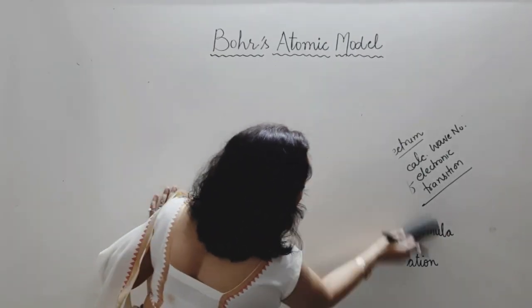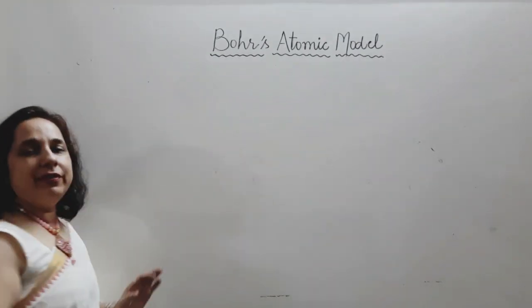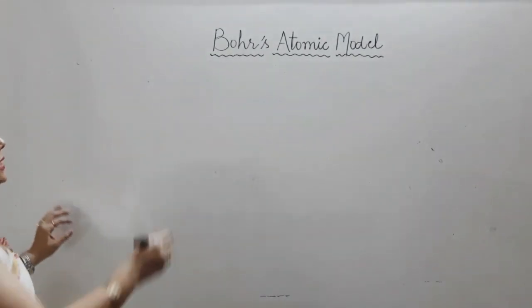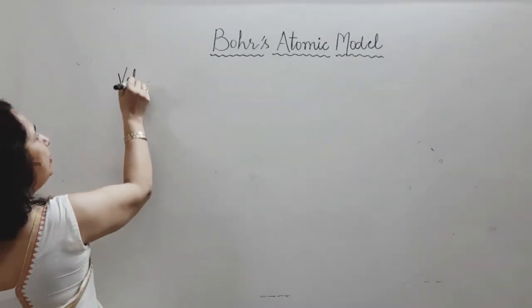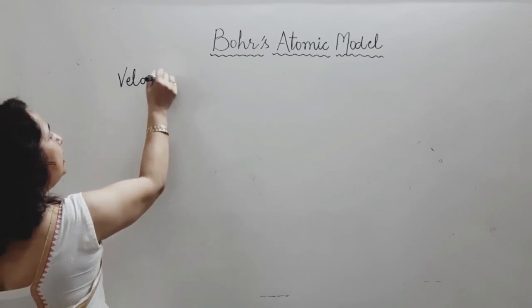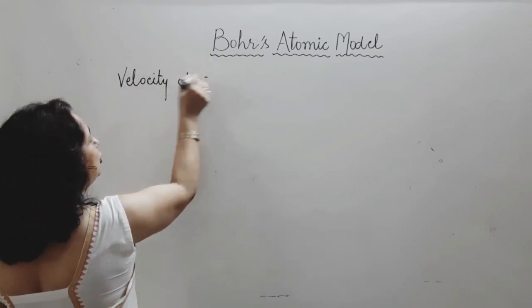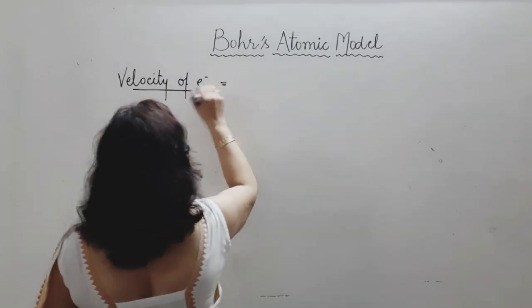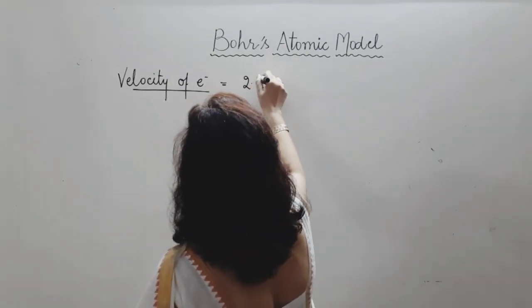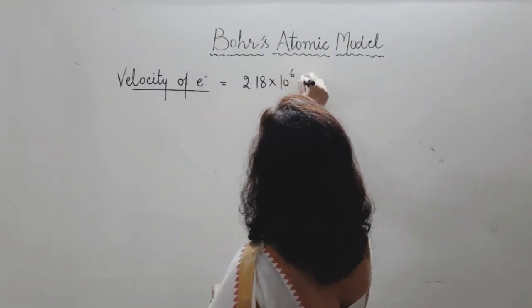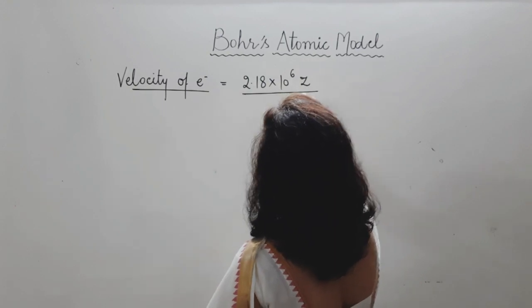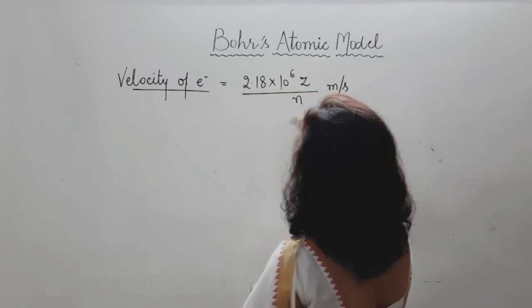After this concept of energy and the wave number concept, next is velocity of electron. Now Bohr explained velocity of electron. He calculated the value of velocity as 2.18 into 10 raised to power 6, z by n meter per second.